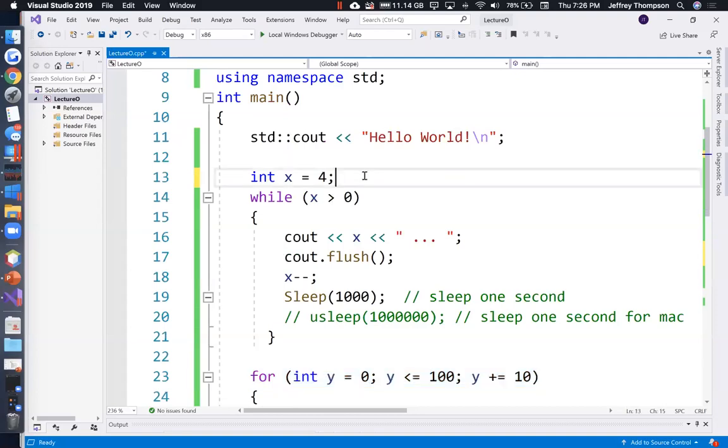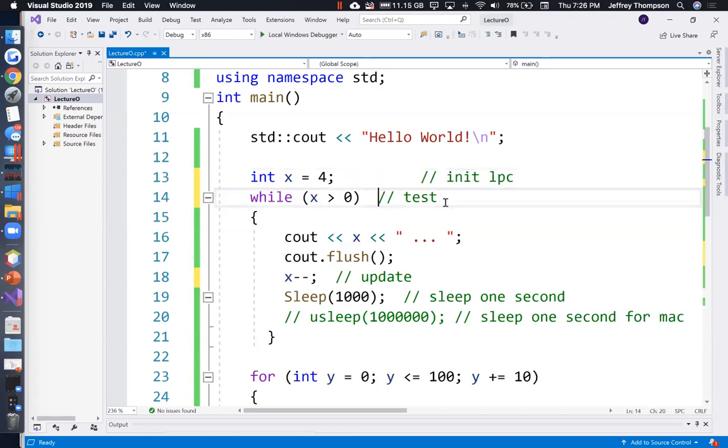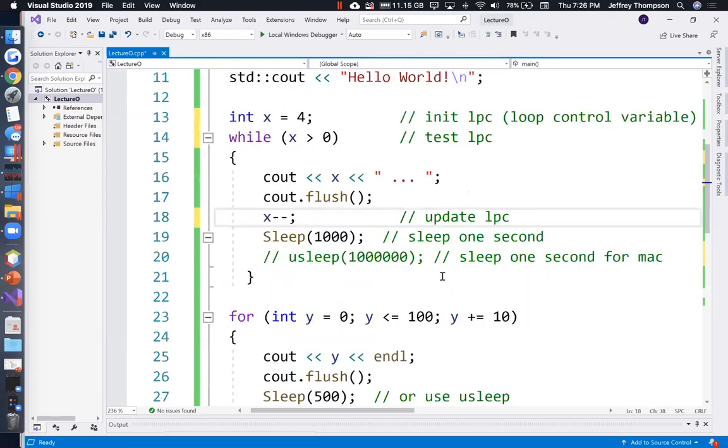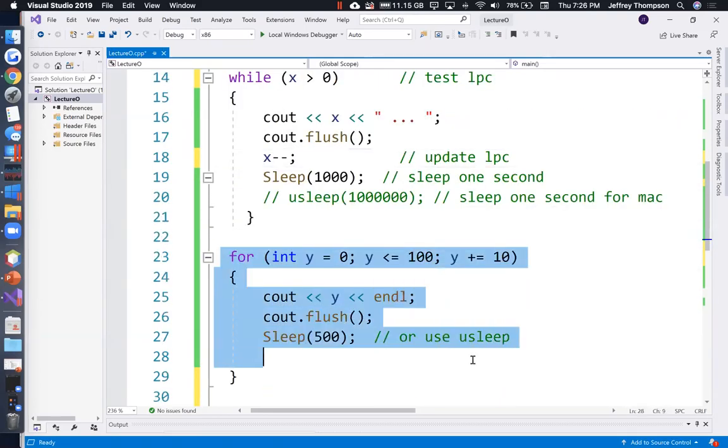Otherwise, this is our init, right? This is our test, and this is our update. And I could put init LCV for loop control variable. You know, the more comments I add, in a way, the harder it is going to be to read. Loop control variable. Test the LCV and update the LCV. Isn't it nice to have all three of those things in one place?